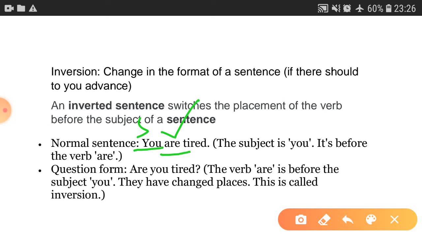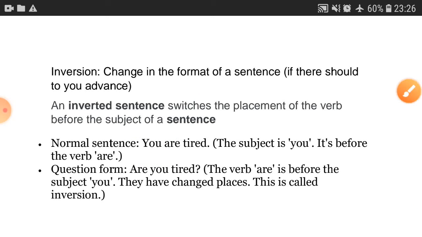But what happens when the sentence is inverted? Are you tired? So the verb is here, are, and you is here. So inversion is there. The verb are is before the subject you. The verb comes before the subject. They have changed the place. This is called inversion. So an inverted sentence switches the placement of the verb before the subject of the sentence.